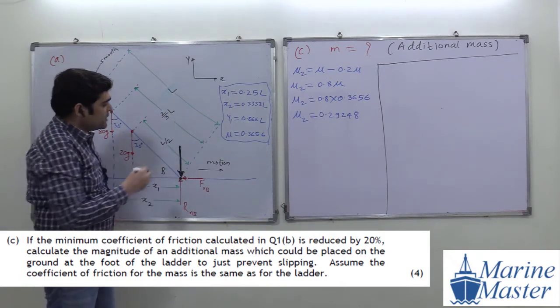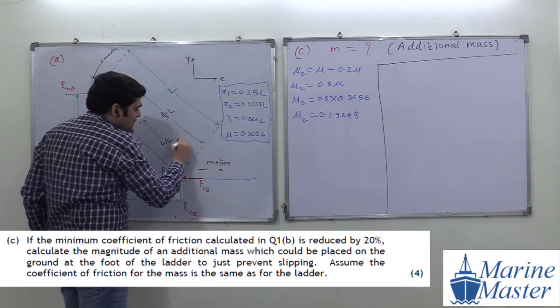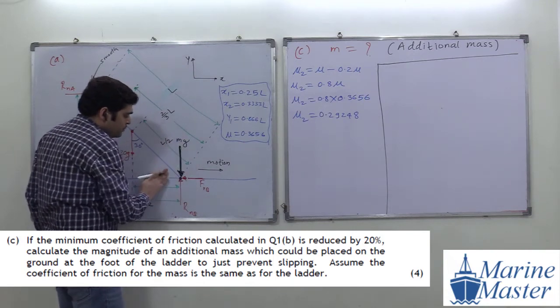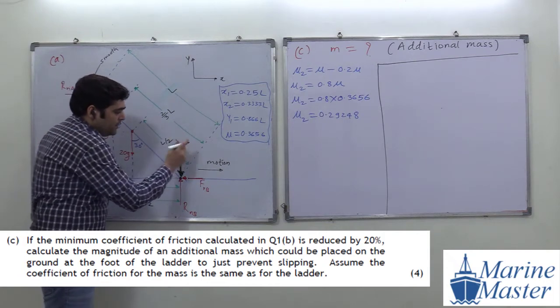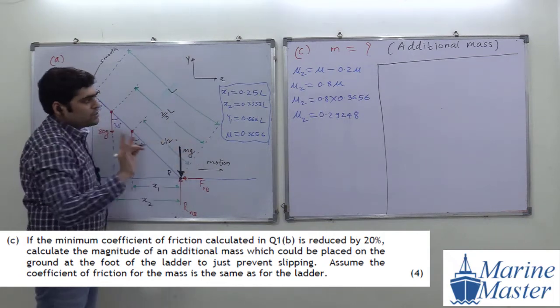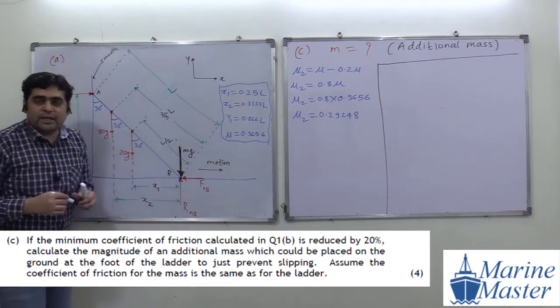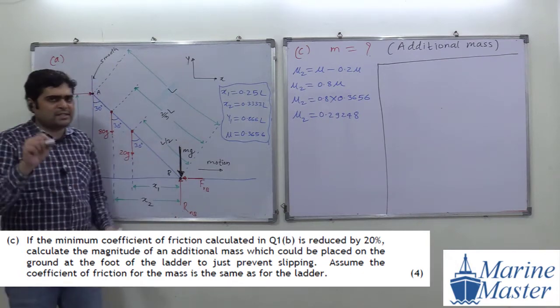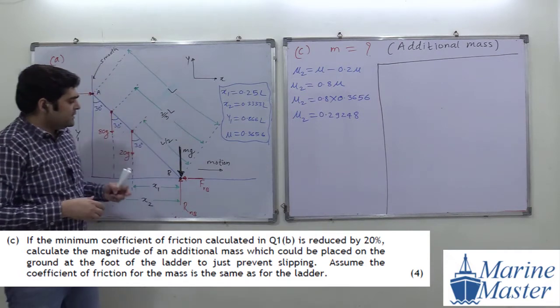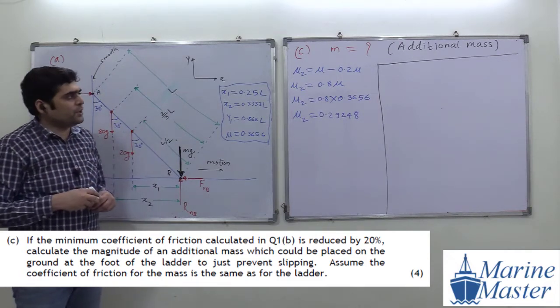So weight due to that additional mass will become what? mg. See the point here. Everyone getting my point? So please everyone, in the drawing, what you have to do? You have to add this mg, that is our additional mass, in the drawing of the A part only. That is the additional mass for the new coefficient of friction.